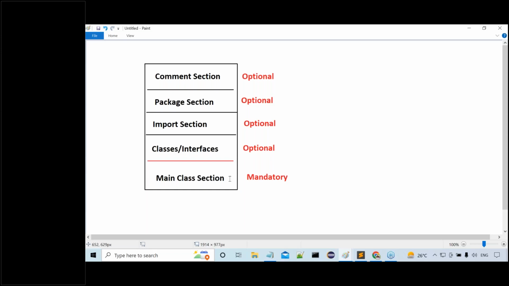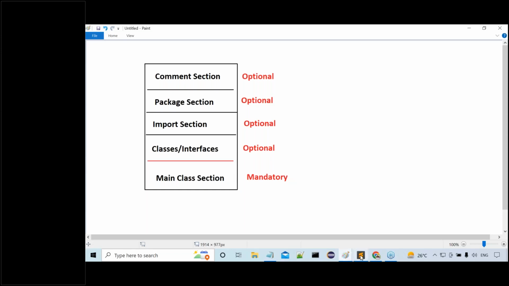And the main class section is where the main method is available: public static void main. The total syntax of public static void main we will understand separately, at some other time. When we come to the static keyword in object orientation, there I am going to discuss the main method. So we will have clear information about this content there. But as part of this programming format, as we have taken this topic, at least one line we have to understand. Minimum information we have to understand about all these concepts.